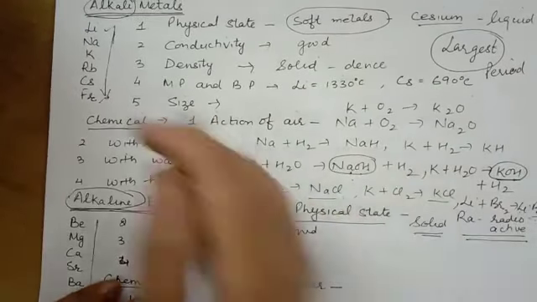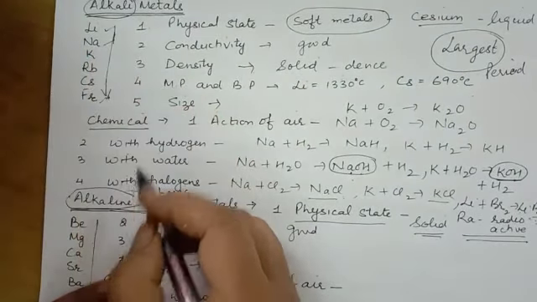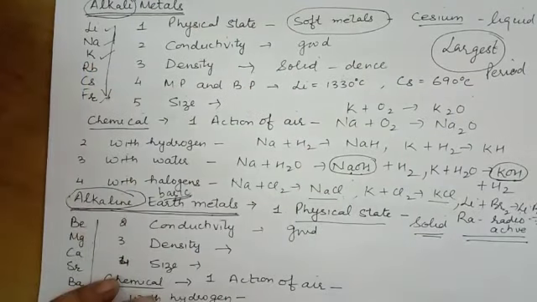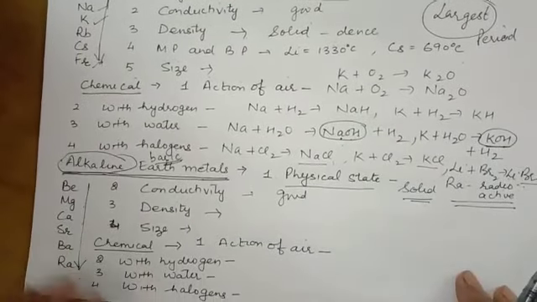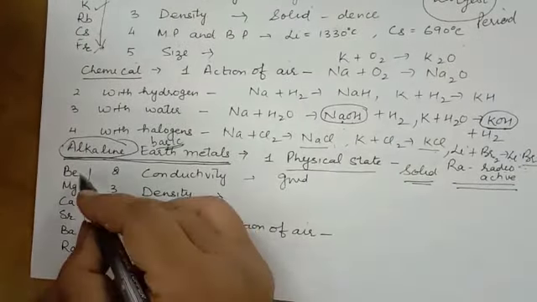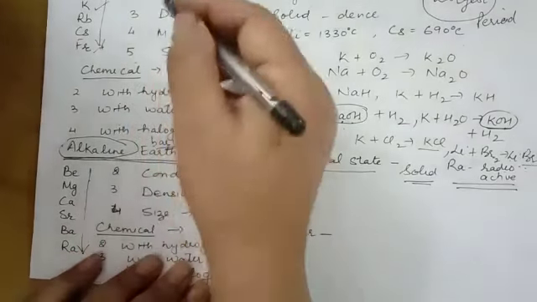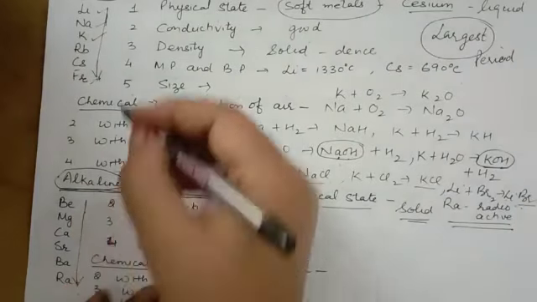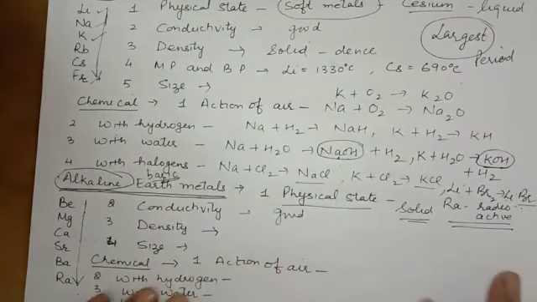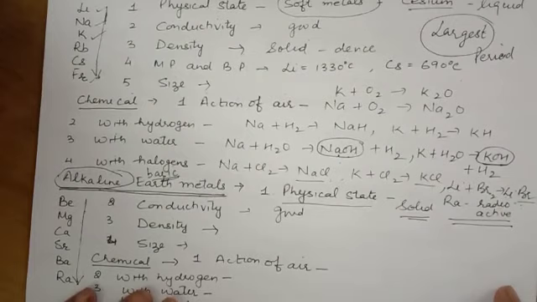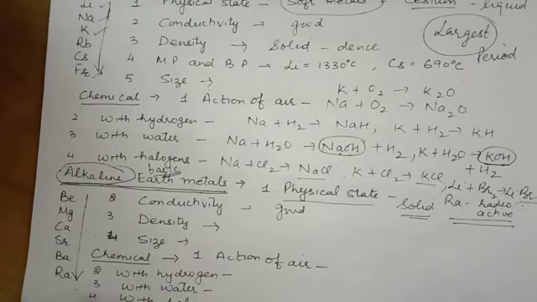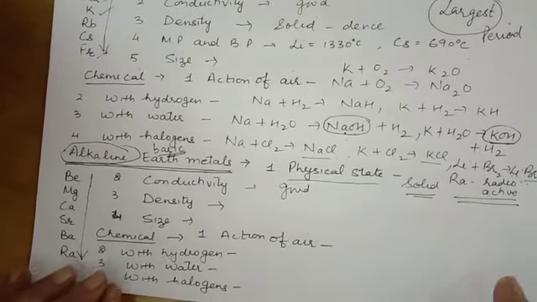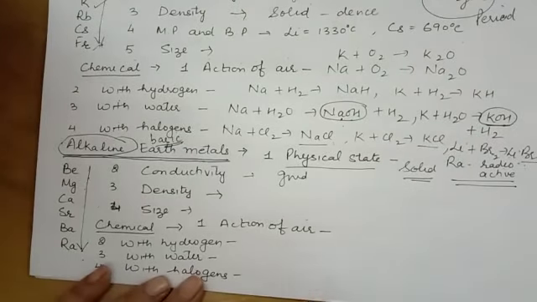In the third period, sodium is the largest one. In the fourth period, potassium is the largest one. Alkaline earth metals are smaller than the alkali metals, but they are quite large, second largest in their period. Now chemical properties.